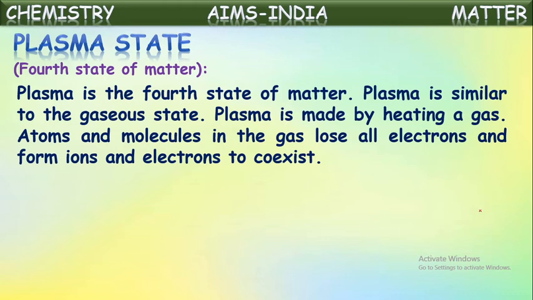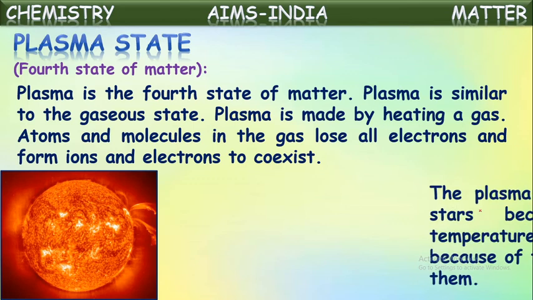So plasma is made by heating a gas. If you heat a gas to very high temperature, then atoms and molecules in the gas lose all their electrons, and ions and electrons exist together in this phase. What happens when you heat a gas? The molecules and atoms in the gas lose their electrons. Then these ions and electrons coexist at a high temperature. That state is called plasma state.